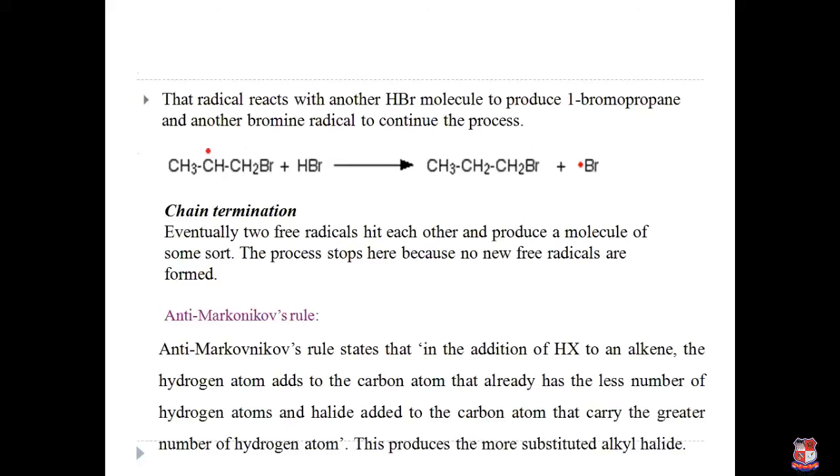Okay. So the anti-Markovnikov rule states that in the addition of hydrogen halide to an alkene, the hydrogen atom adds to the carbon atom that already has the lesser number of hydrogen atoms. Totally opposite to the Markovnikov rule. So what they tell us is that in anti-Markovnikov, where do we add the hydrogen atom? The carbon atom which carries less number of hydrogen atoms. So where do we ultimately add the halide? The carbon atom which carries greater number of hydrogen atoms.